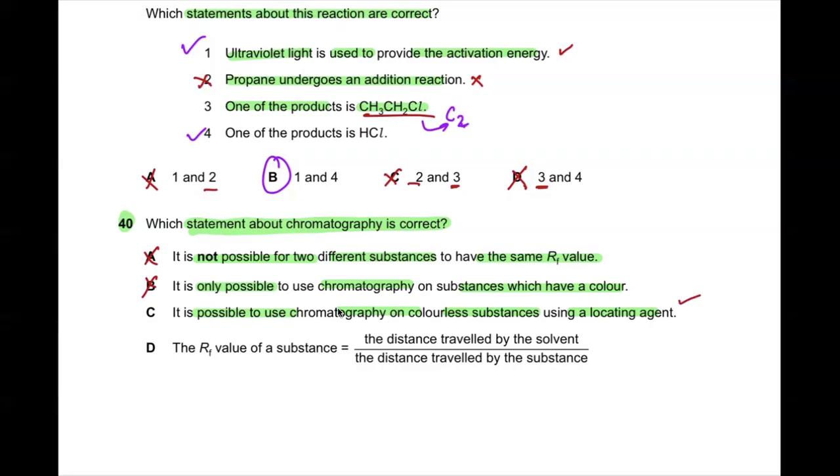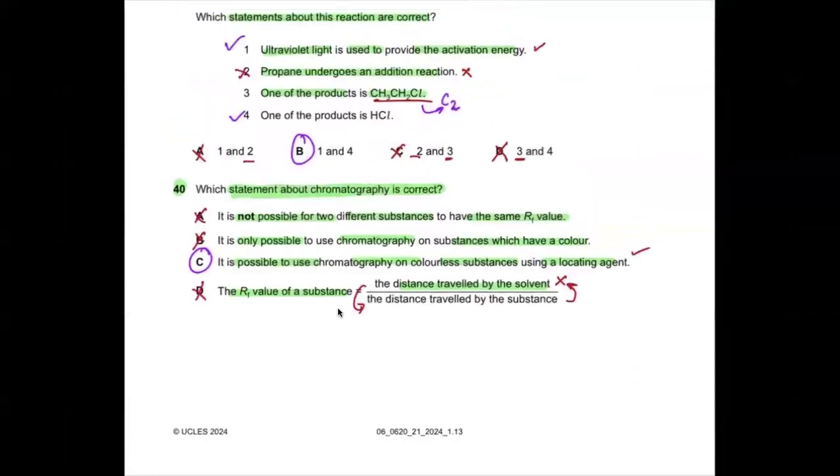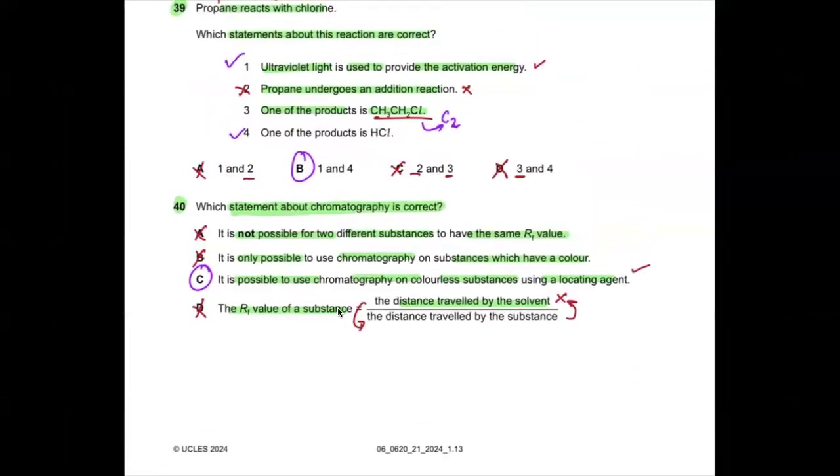But we first confirm whether D is wrong or not. The Rf value of a substance is the distance traveled by the solvent. So see, the distance traveled by the solute is in the numerator, not the solvent. Solvent goes to the denominator and the substance goes to the numerator. So D goes wrong. So we are only left with option C. So C is the correct answer. Is this clear to all of you? Yes, sir. Okay. So we are done with the paper.